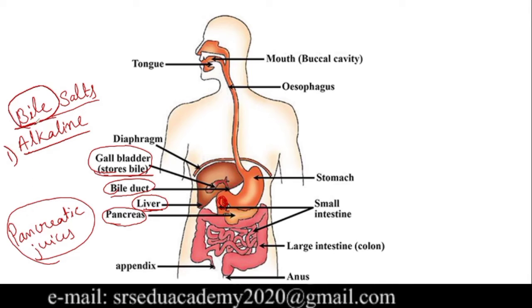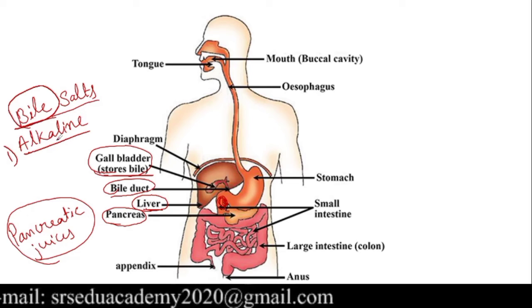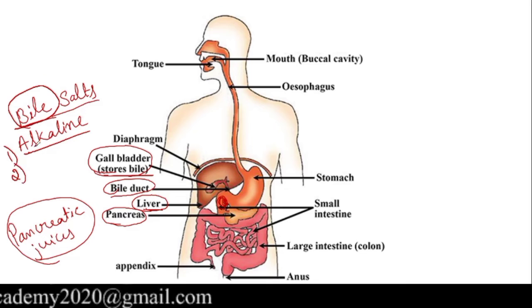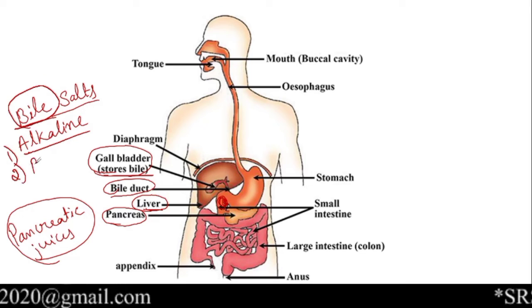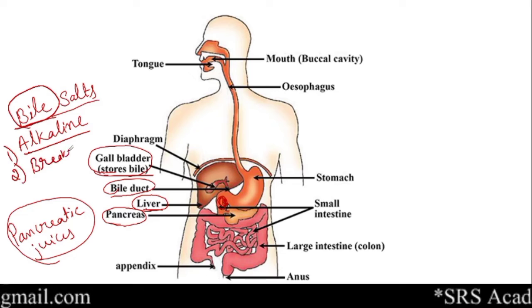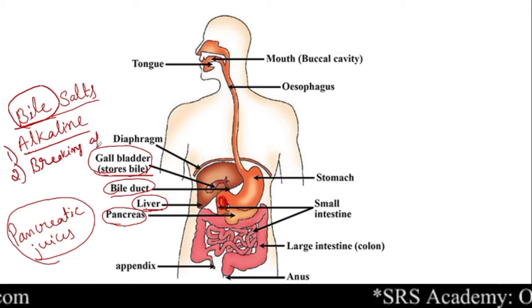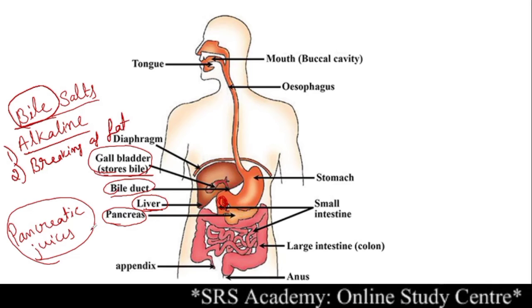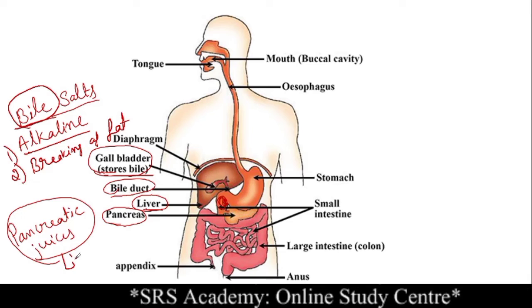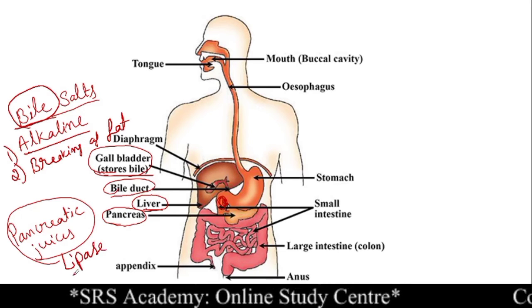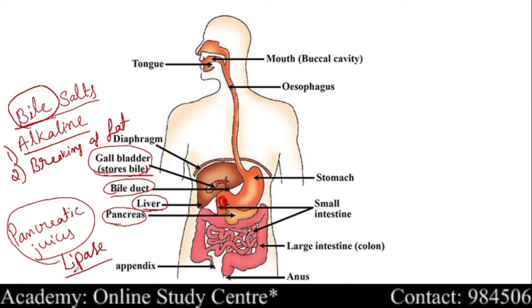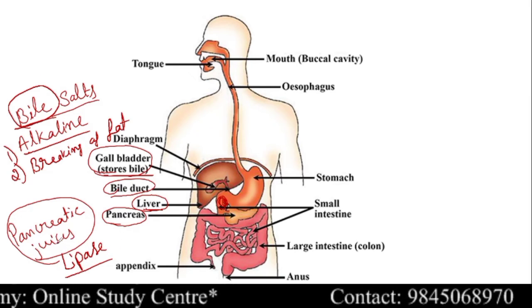Then along with this alkaline condition, the bile also performs one more activity, that is the bile helps in breaking fat molecules. How? Now listen. Pancreatic juice also contains an enzyme called lipase. This lipase breaks the lipids. But this lipase is unable to break down the complex lipids.